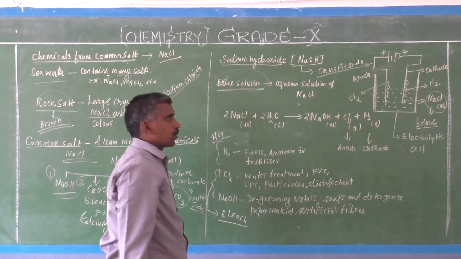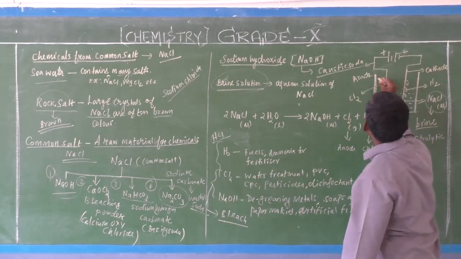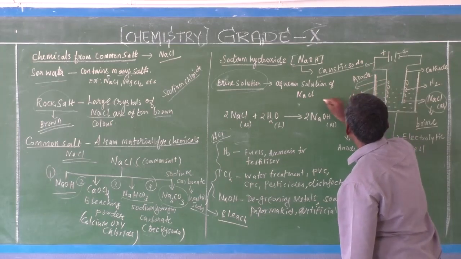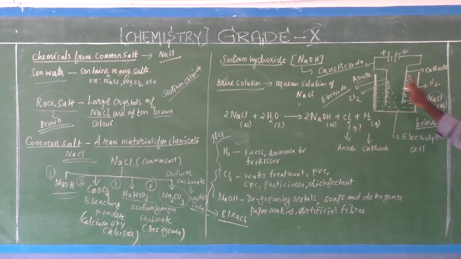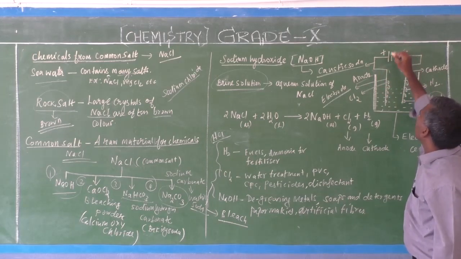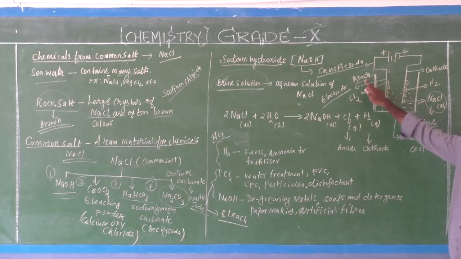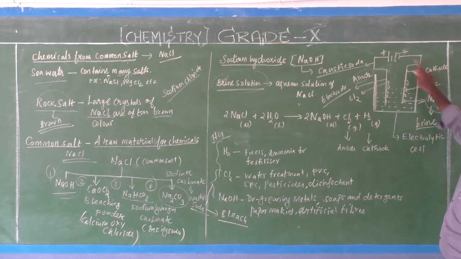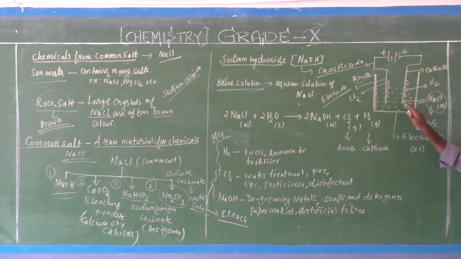Now we insert two electrodes. The first electrode is connected with the positive terminal of the battery, which is known as the anode. The second electrode is connected with the negative terminal, known as the cathode.